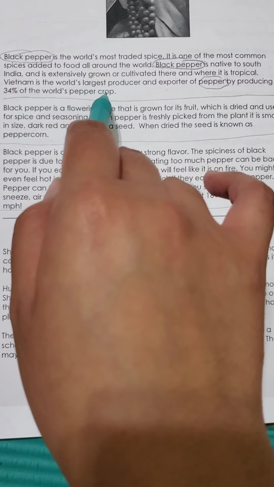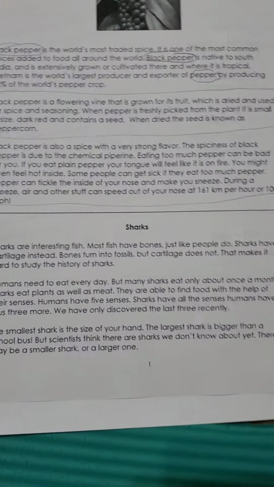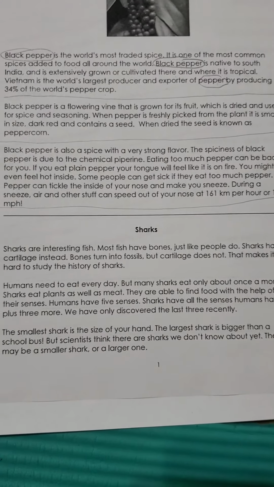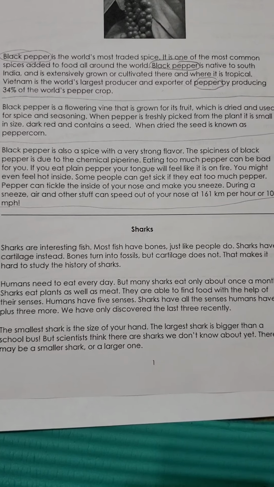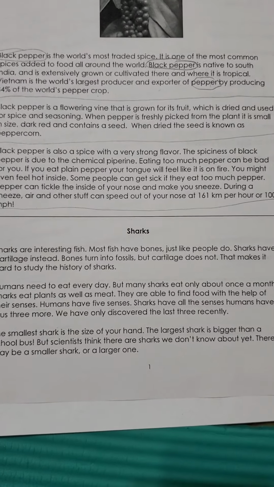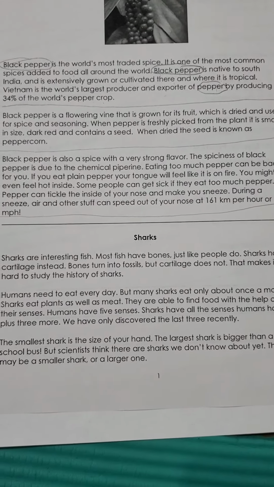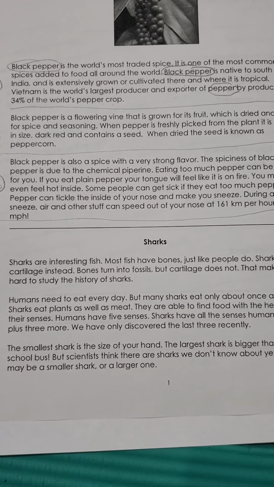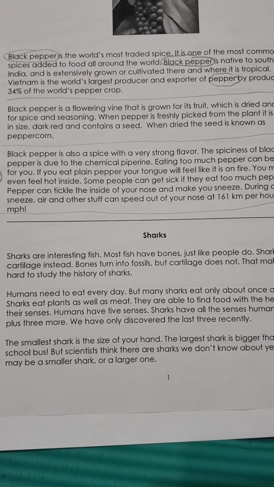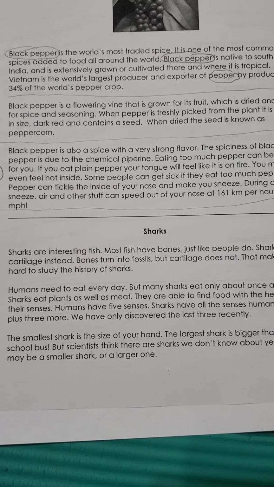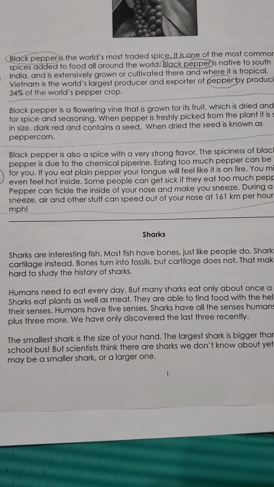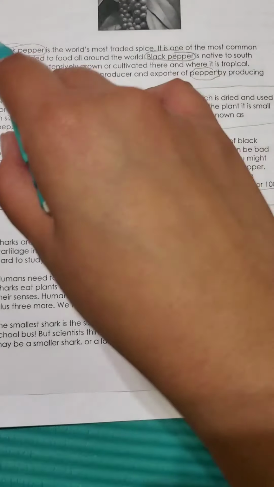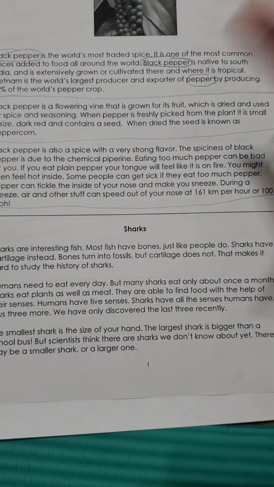And Vietnam is the world's largest producer and exporter. So this whole paragraph talks about how black pepper is the most traded spice. It talks about why it's the most traded spice, who cultivates it, and what country is the world's largest producer. So this whole paragraph talks about black pepper being the world's most traded spice.